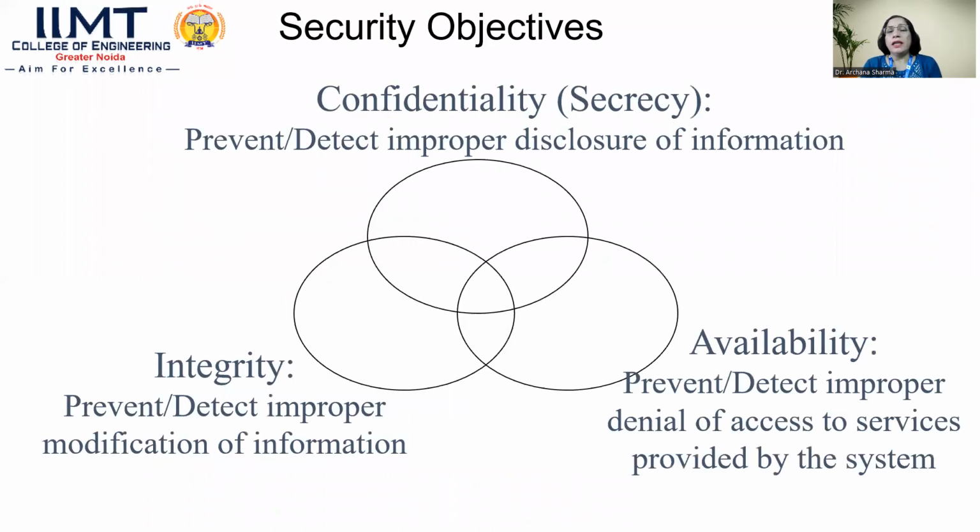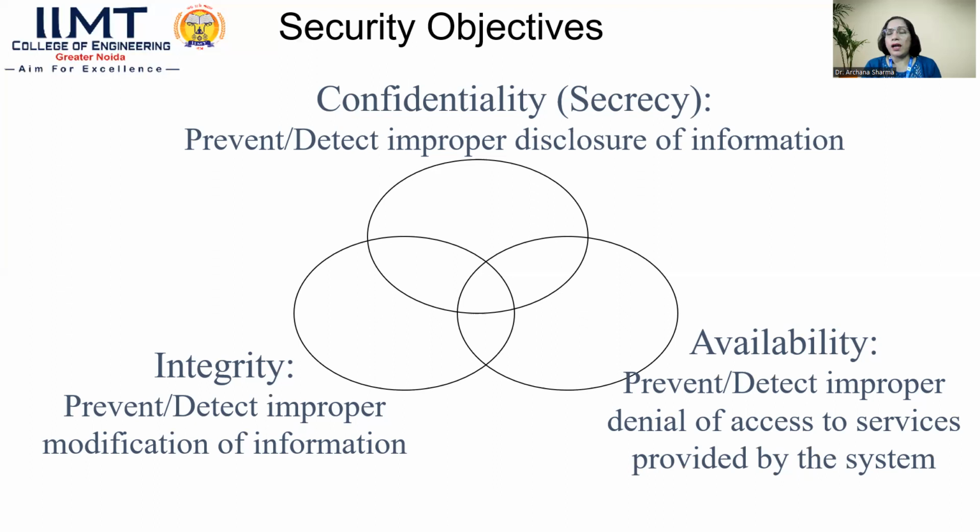So, what is basically the objective of security? Why are we looking at the security perspective? Here we have three perspectives of security: confidentiality, integrity, and availability. When we look at confidentiality, what exactly is its meaning? Suppose the sender and receiver are communicating over the network, and some third person who is unauthorized goes through the contents between the sender and receiver. In that case, that is a breach of security.